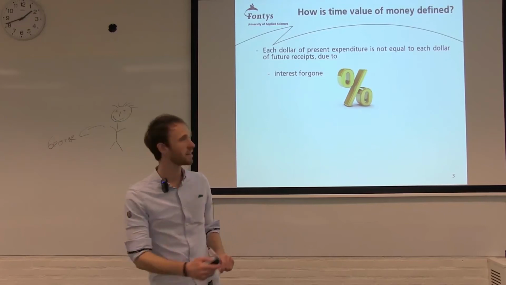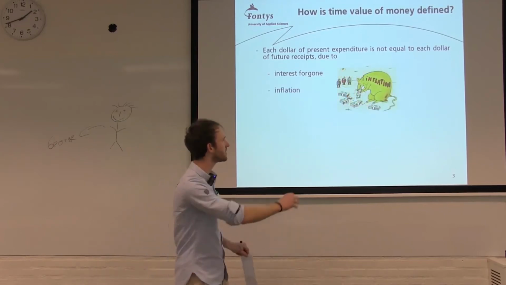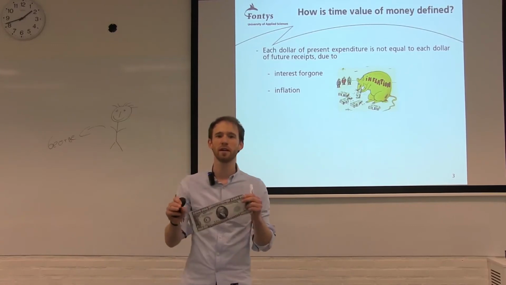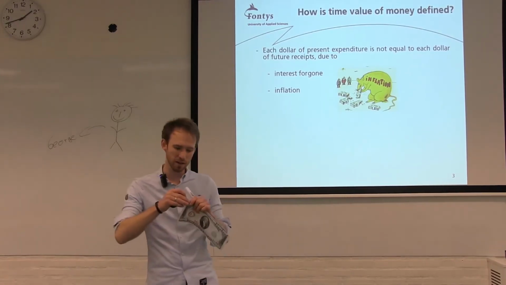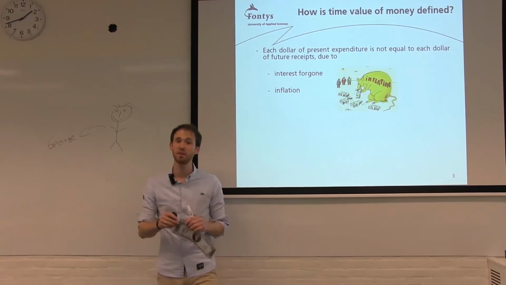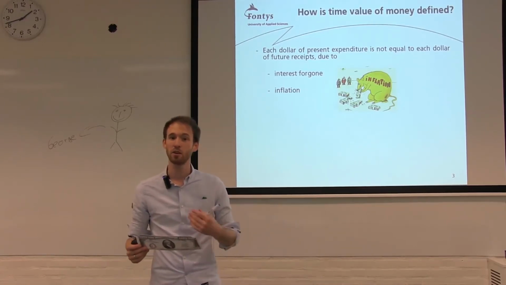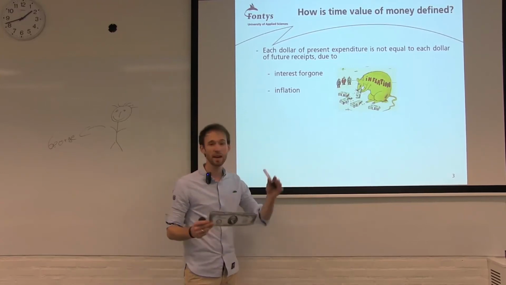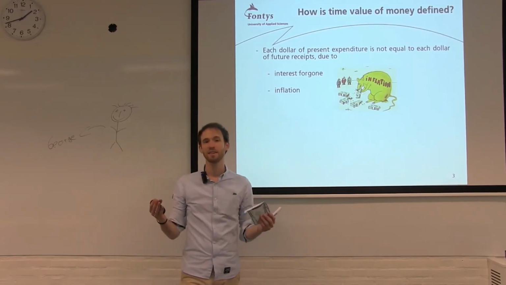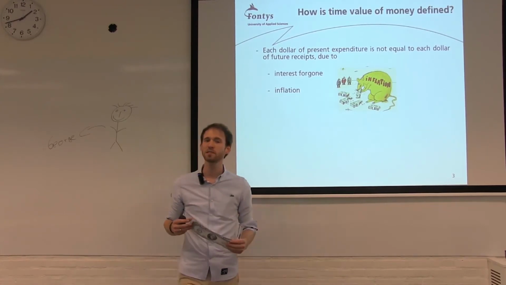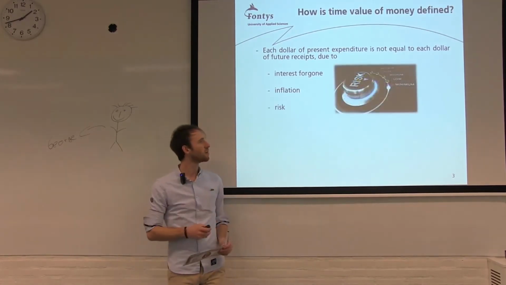The second reason is inflation. Inflation is like a mouse eating up parts of that money, eating up the value of the money. That's also one of the reasons why it's not a good deal for me, because I gave this money to George and, in the meanwhile, the money lost value. And there's a third reason, which is risk.